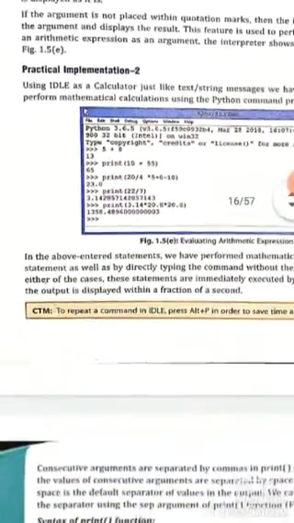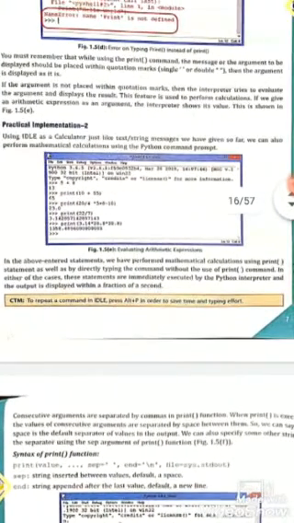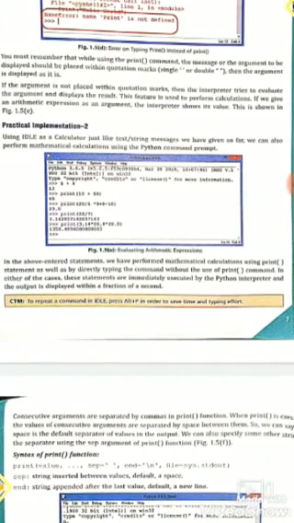Evaluating arithmetic expressions: in the above statements, we have performed mathematical calculations using the print function as well as by directly typing the commands without the print function. In either case, these statements are immediately executed by the Python interpreter and the output is displayed within a fraction of a second.